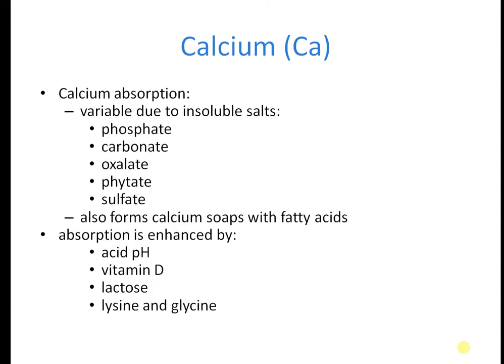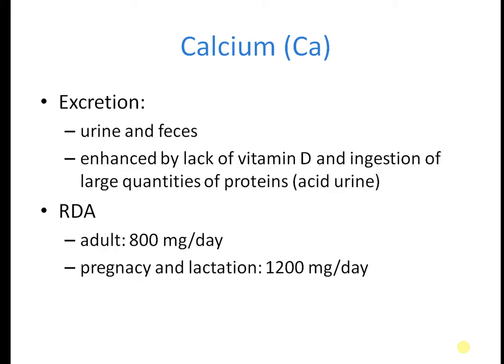What about calcium absorption? It is variable due to insoluble salts like phosphates, carbonate, oxalate, phytates, and sulfates. It also forms calcium soaps. Absorption is enhanced by acid pH, vitamin D, lactose, lysine, and glycine.